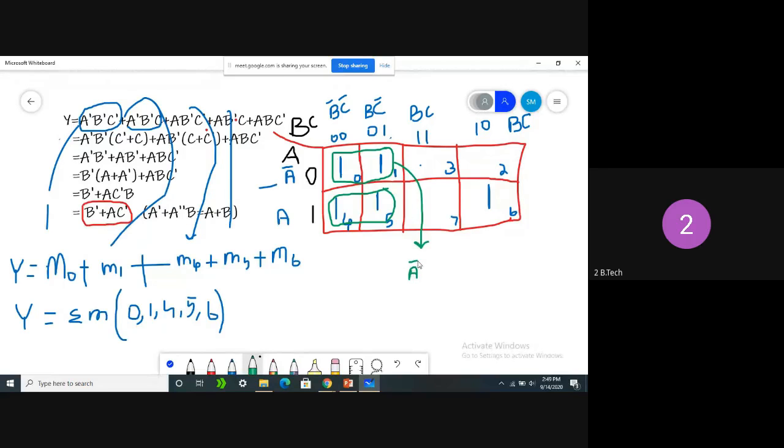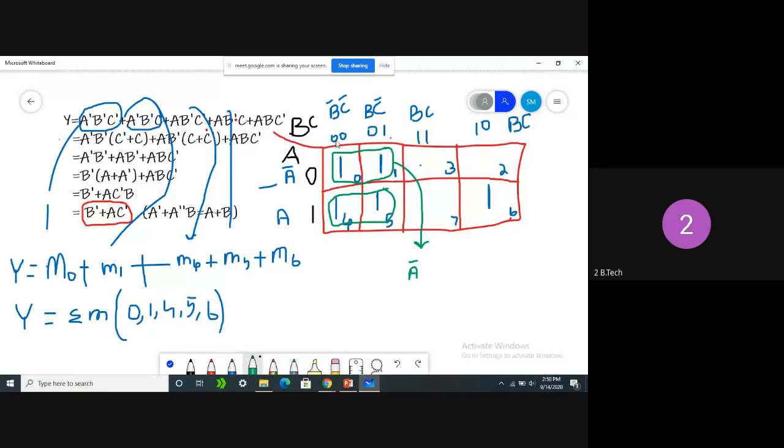In both cells, what is the B value? In the first cell, B value is 0. In the second cell, what is the B value? 1. Very good, superb answer.